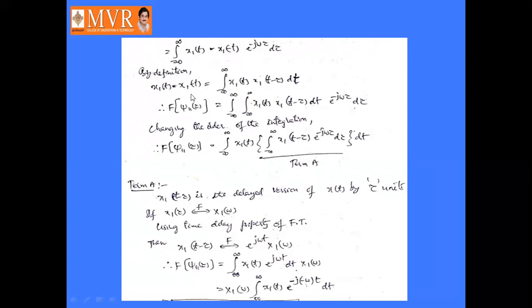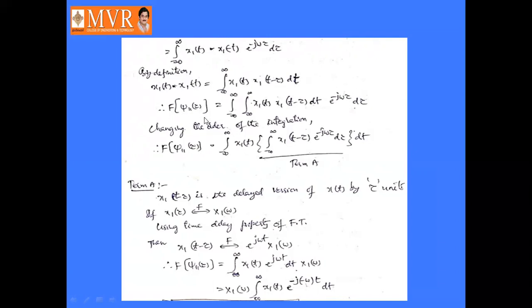Here x1 of minus t is nothing but x1 of t only, because it is an autocorrelation function, and the autocorrelation function is an even function, so x1 of t is equal to x1 of minus t. Both are equal. That's why x1 of minus t will become x1 of t minus tau d tau.